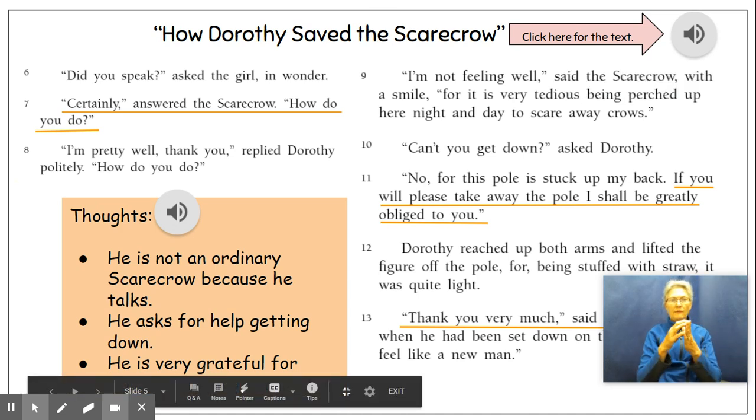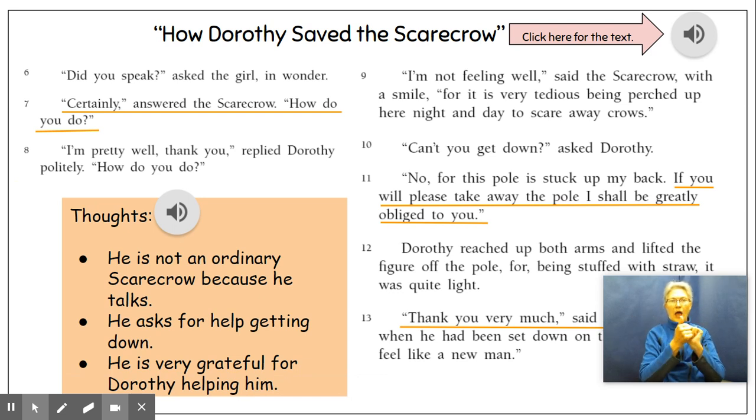Paragraphs 6 through 13 of How Dorothy Saved the Scarecrow. Did you speak? Asked the girl in wonder. Certainly, answered the Scarecrow. How do you do? I'm pretty well, thank you, replied Dorothy politely. How do you do? I'm not feeling well, said the Scarecrow with a smile, for it is very tedious being perched up here night and day to scare away crows. Can't you get down?